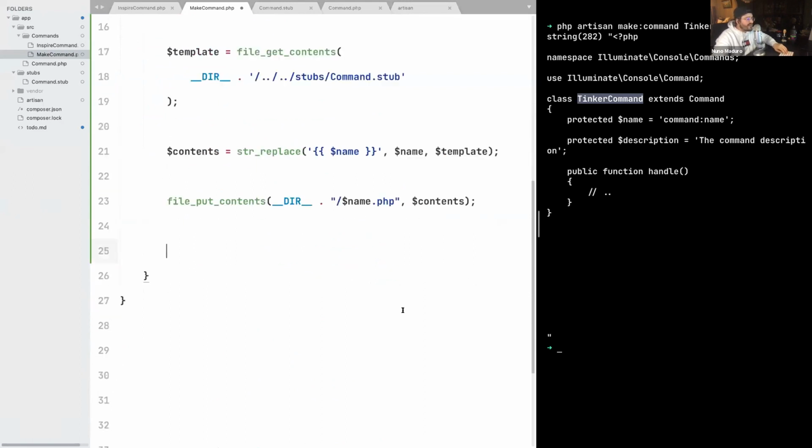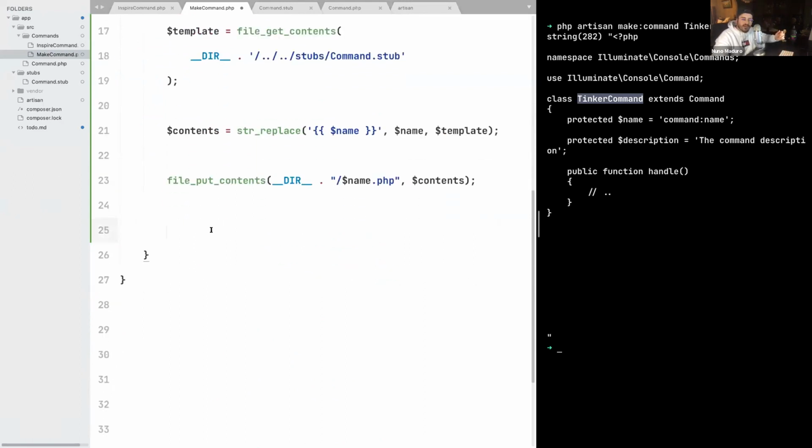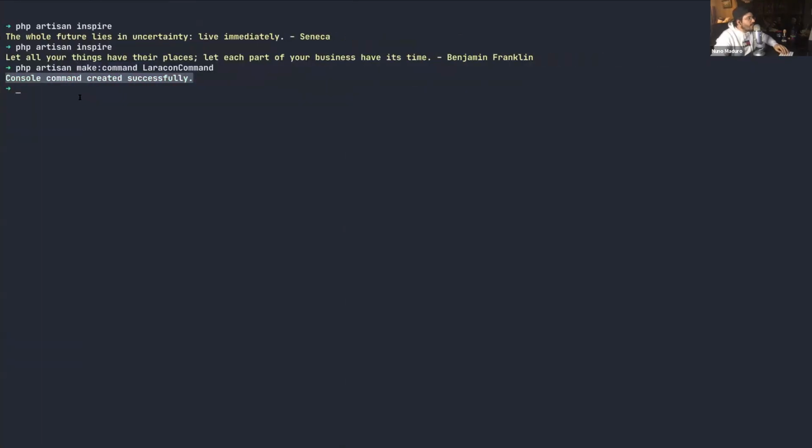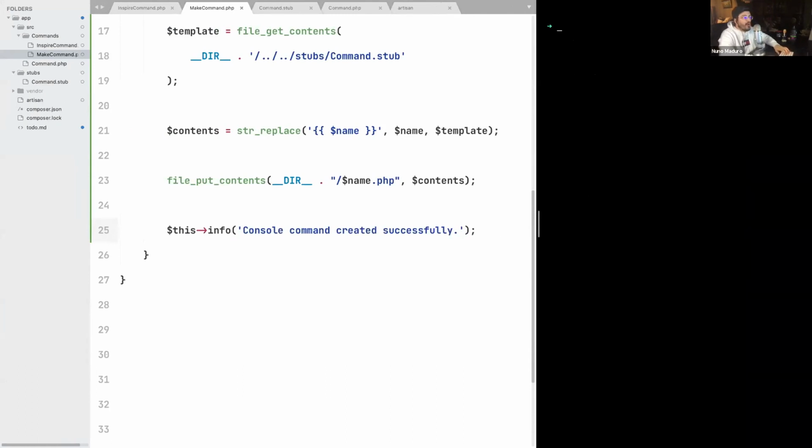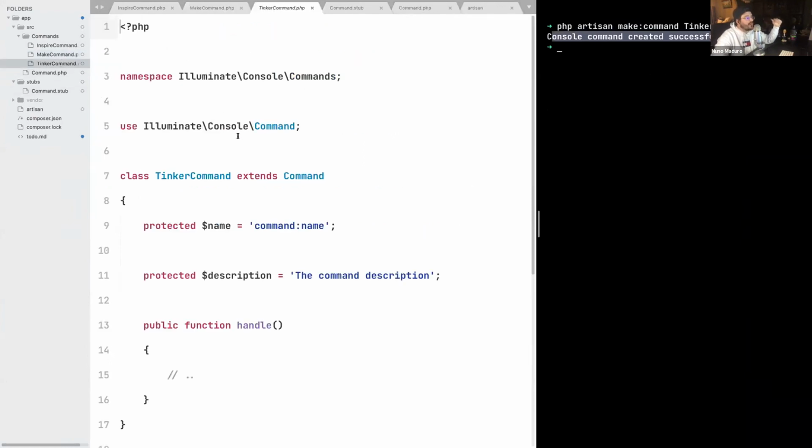And one very important thing: once you perform an action on the console, it's very important you give feedback to the user. So right now, let's just type this info and then copy this message saying console command created successfully, just like that. All right, if everything works as expected, what I do expect to happen is that I'm going to get the feedback on my terminal saying that the console command class was created, and then I expect a Tinker command appearing here on my commands folder. So there we go. We see that message appearing here on the terminal, and sure enough, I see as well my Tinker command ready to go.